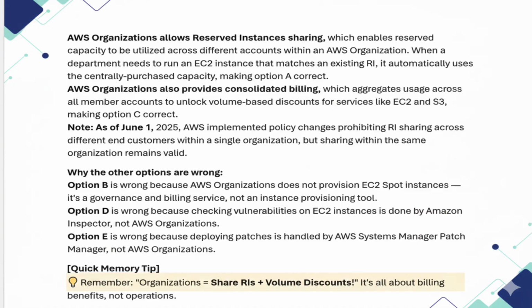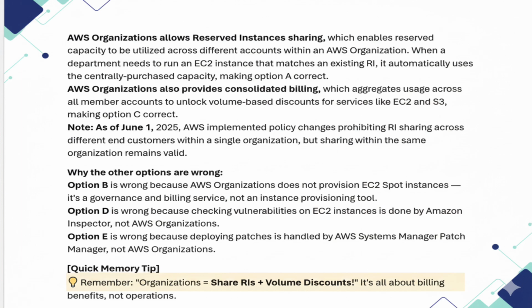AWS Organizations also provides consolidated billing, which aggregates usage across all member accounts to unlock volume-based discounts for services like EC2 and S3, making option C correct. Note, as of June 1st, 2025, AWS implemented policy changes prohibiting RI sharing across different end customers within a single organization, but sharing within the same organization remains valid.